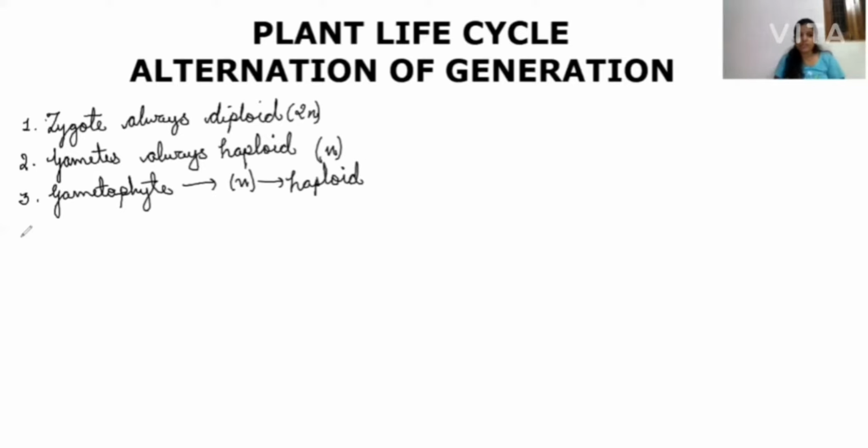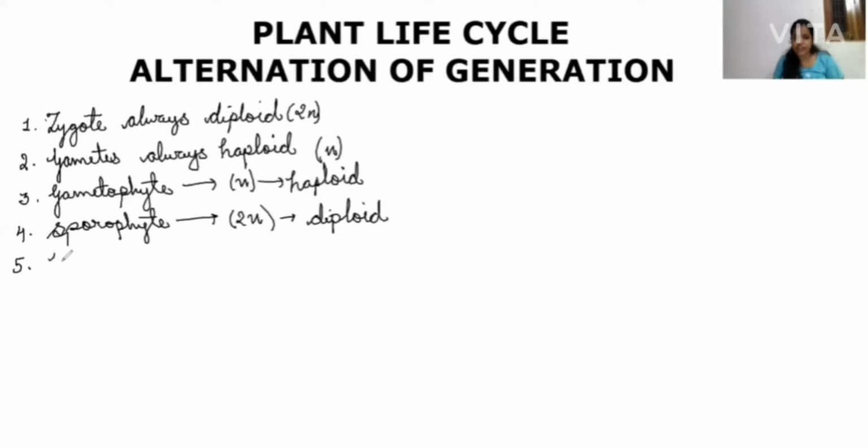Point number 4, the sporophyte. This is always diploid, that is, 2n. Whether it is an alga, a bryophyte or an angiosperm, the sporophyte will always be diploid.